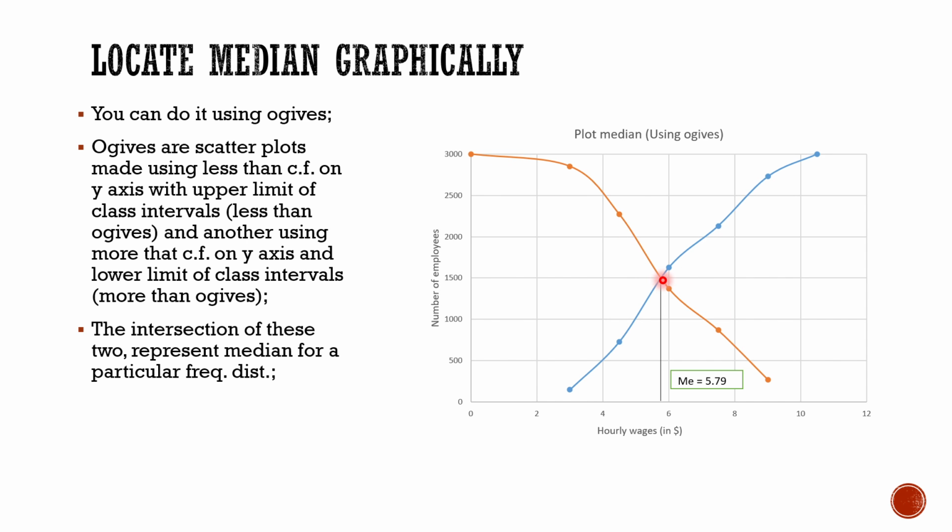Now the intersection of these two, just put a straight line here and you will get the median from this. This example was taken from the earlier example we have done for the hourly wages and number of employees. So it is actually 5.79 and you can see that this is very similar to 5.79, just less than $6. So this is how you can locate median graphically.